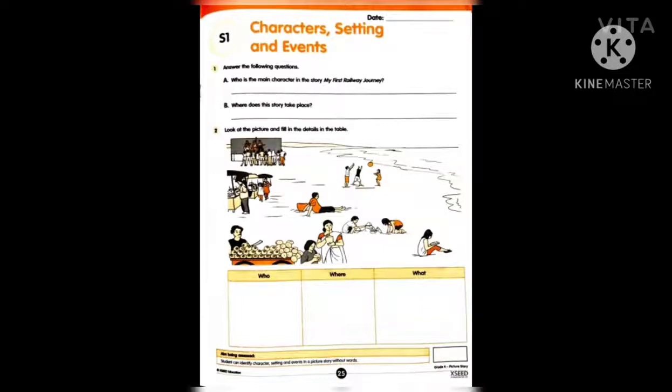Now, seeing some other pictures given in this book, look at the picture and fill in the details in the table. Who means the persons whom you are seeing. Can you write the names of those whom you are seeing there? Now, where are they? The place, and also what they are doing. You can write two or three details in the table about two or three persons: where they are sitting and what they are doing. Basing on that, you can complete your volume just by seeing the picture. This is the describing activity which you are learning and writing. So, try to imagine yourself just by seeing the pictures and complete your volume basing on that.